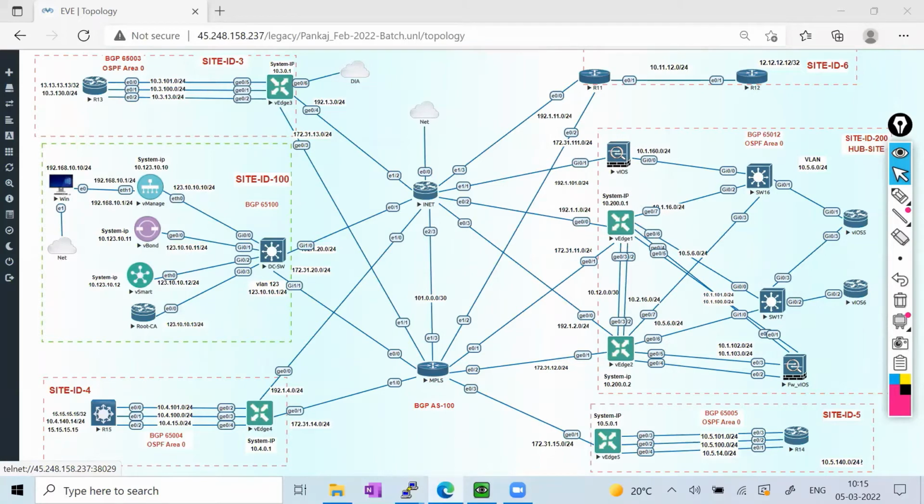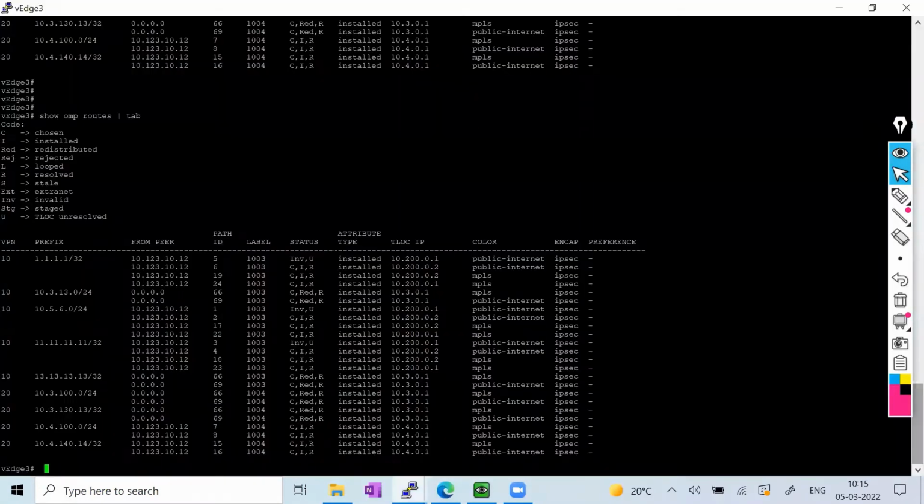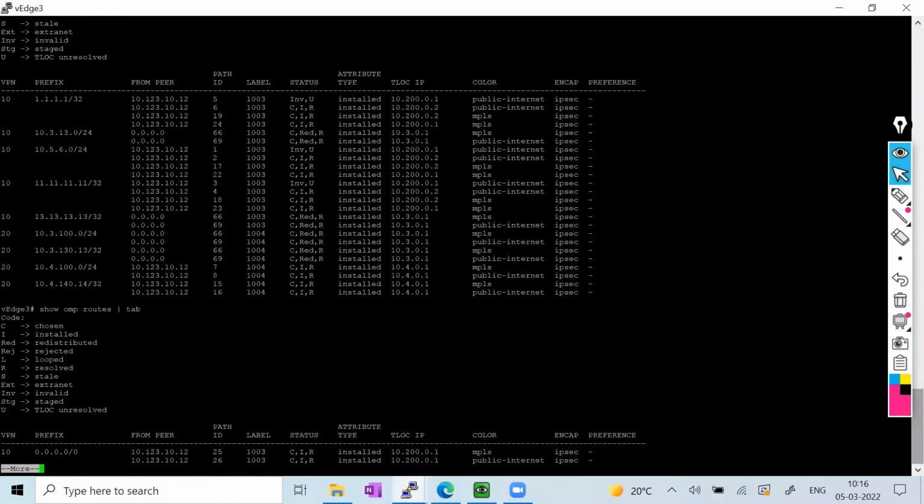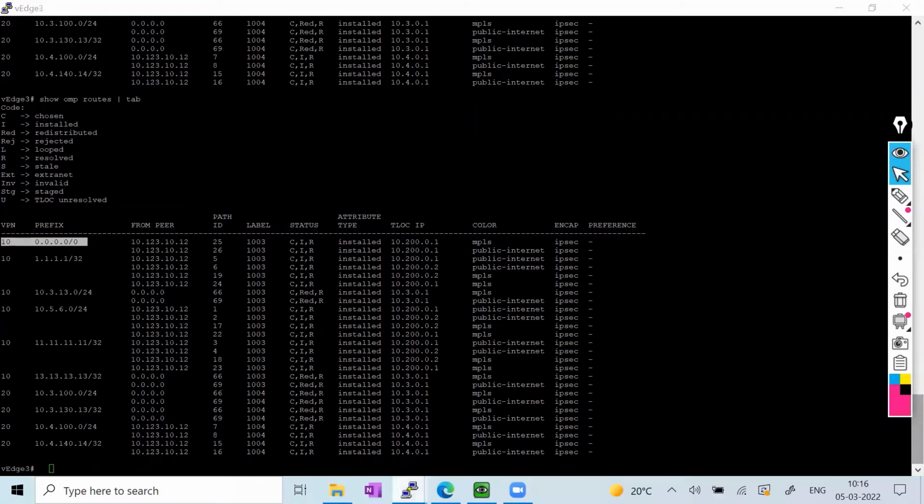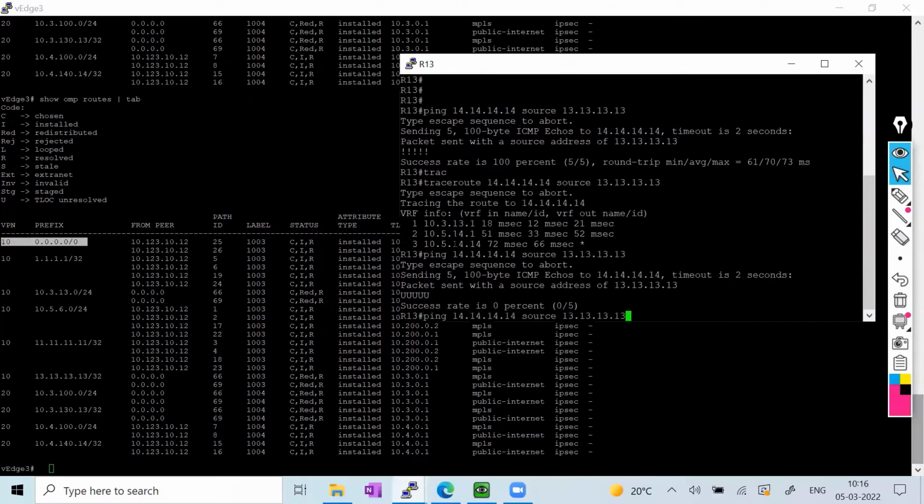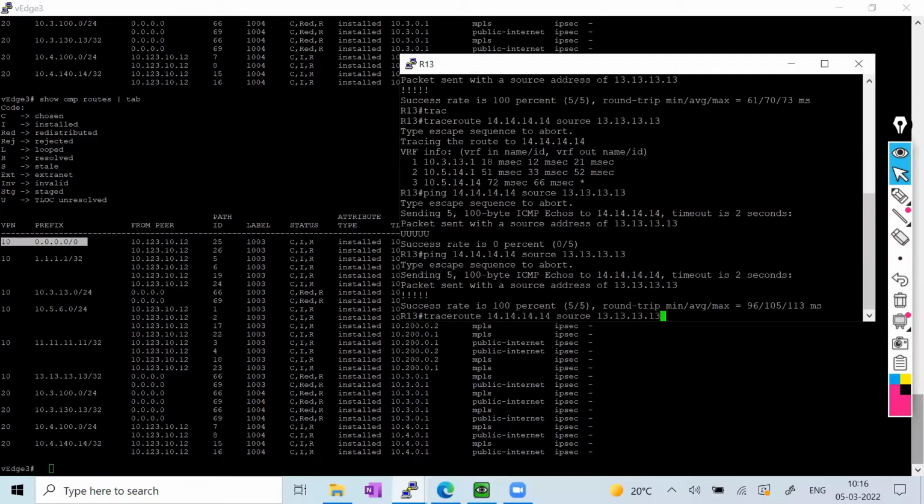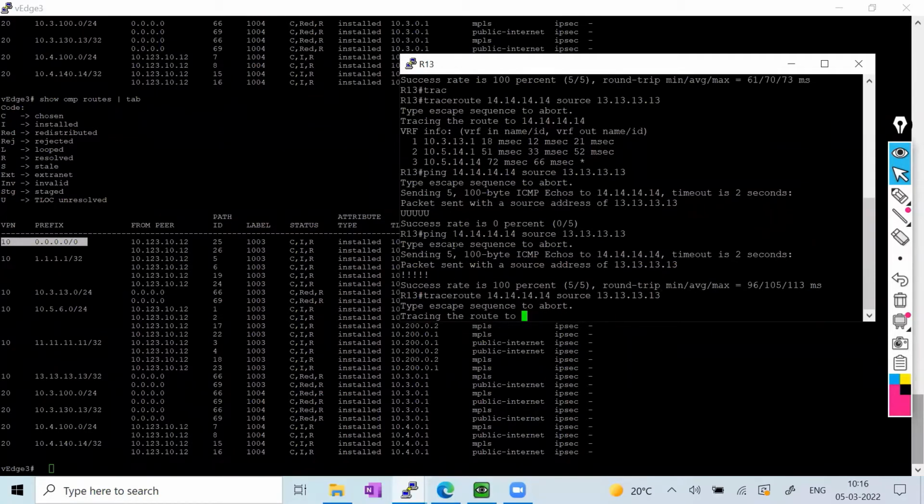So now if I go and check here, we must have the default route. You can see the VPN 10 default route is there, because that route should be available in the VPN 10 only. Okay. So if I go again and try to ping from this one, probably we have reachability. You can see that, but this time if I try to trace, it should not go directly from spoke to spoke, it should go via the hub and spoke.